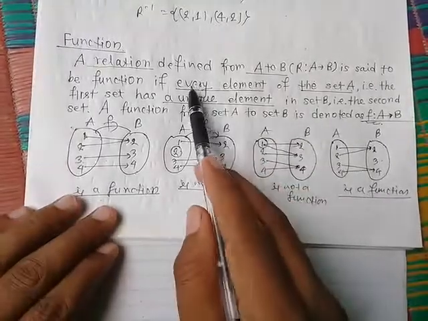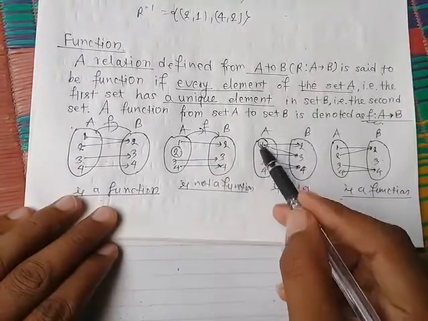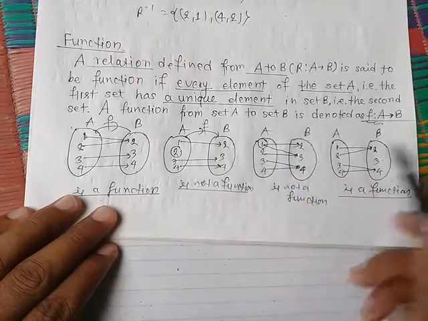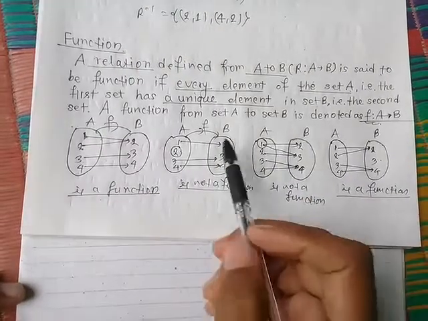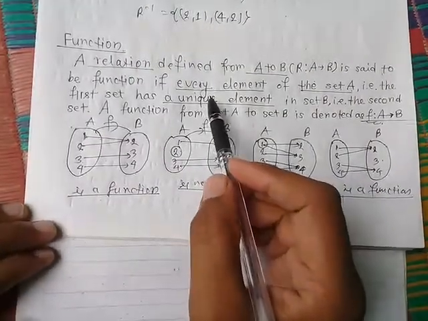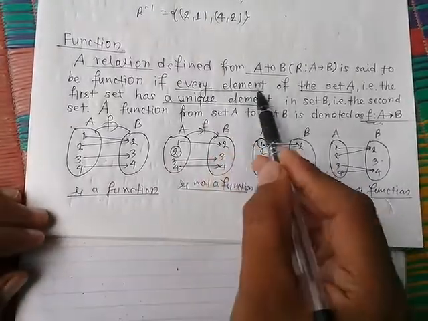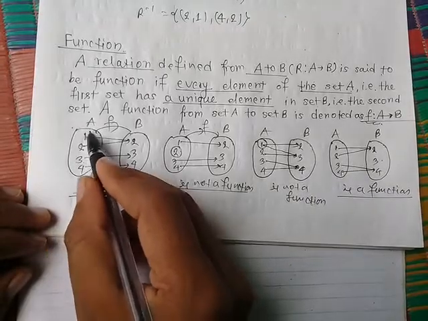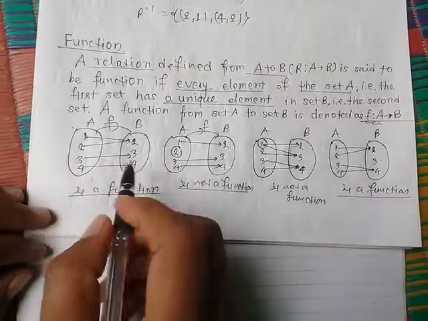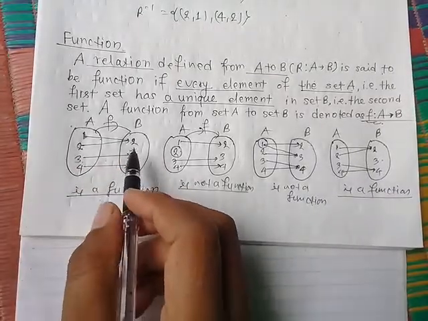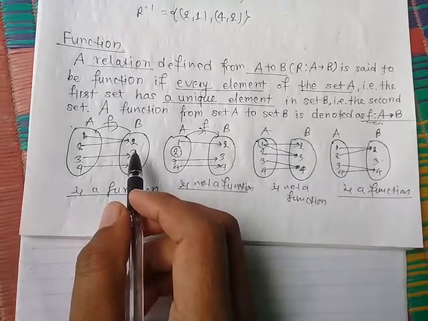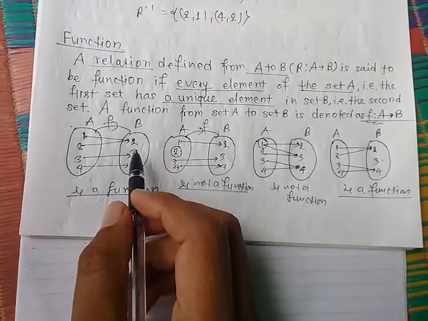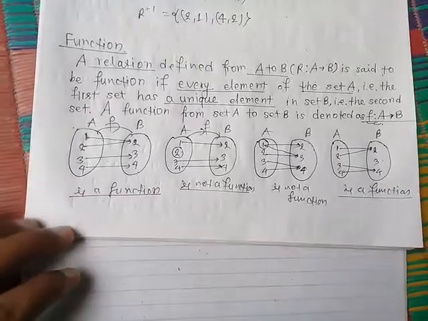Only in set A no element should be missed. So for a relation to be a function, every element of set A must be mapped with a unique element in set B. In this case, this relation represents a function. Okay, now next.